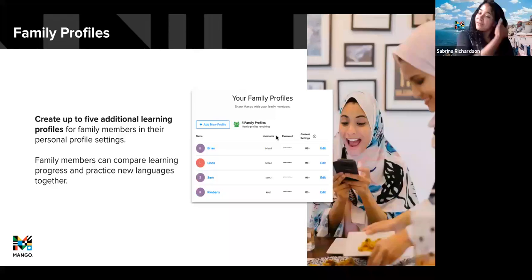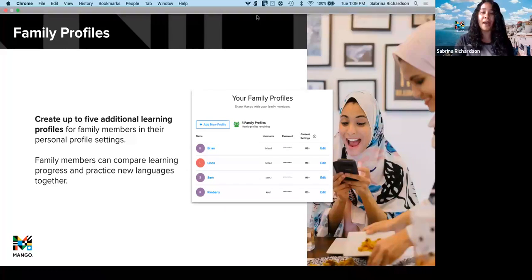In addition to these features, another new thing we've recently released is the ability to add family profiles. So each Mango profile has the ability to add up to 5 additional family profiles. This is great for patrons who might have younger family members who don't have their own library cards and email addresses yet, and just to encourage the whole family to get in on the language learning adventure.